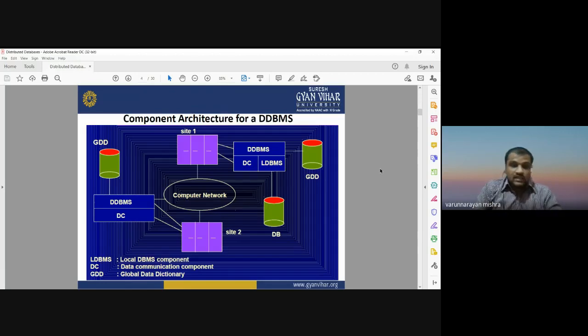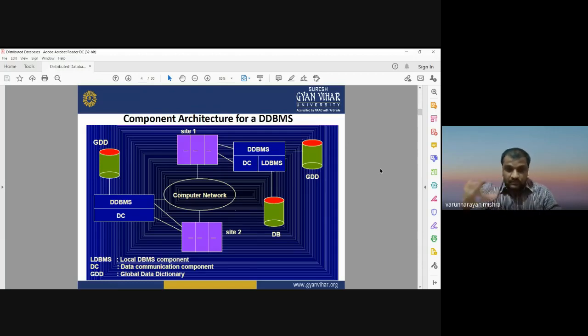LDBMS, the local database management system. When we talk about a specific site, a specific location of a computer, the database stored at that location is managed by the local database management system. And DC is the data communication component. How you communicate between different sites, between different locations of the database, is done using DC, known as the data communication component.